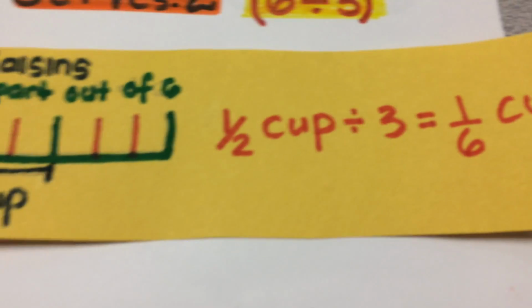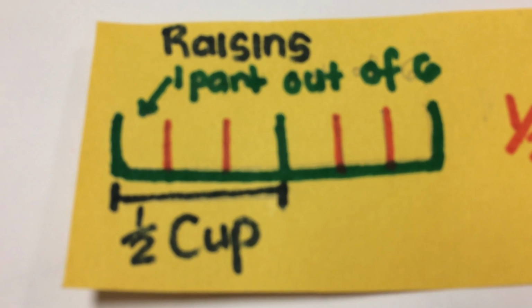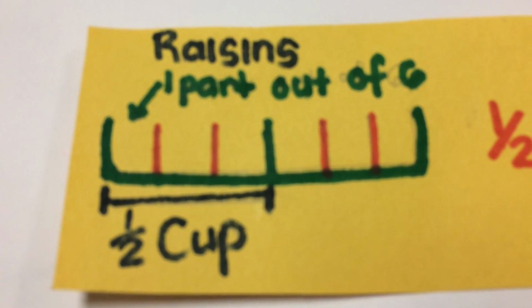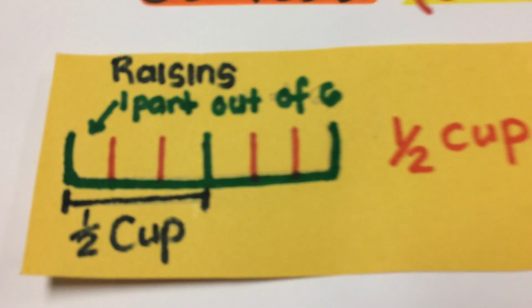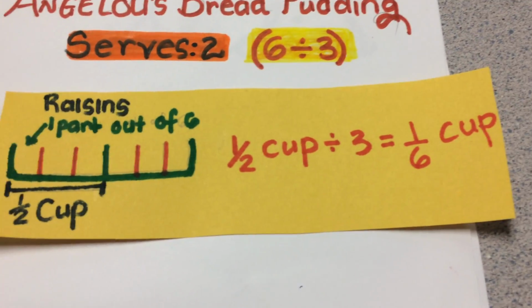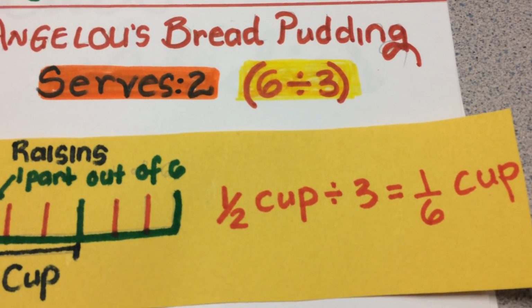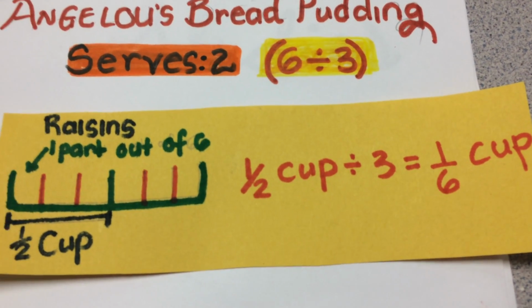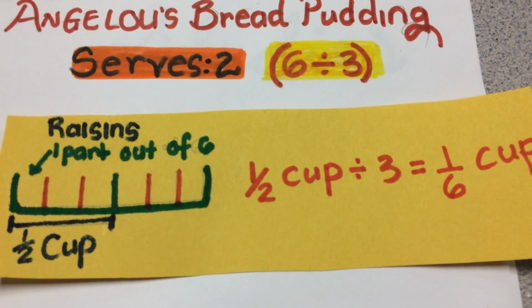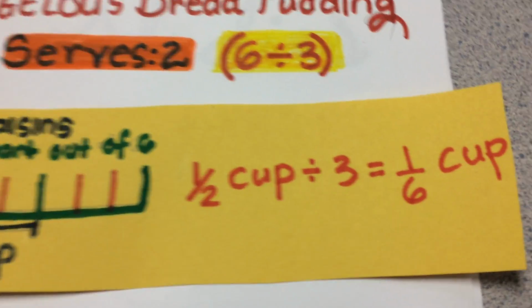In our model, we could put our half cup, represented there by breaking our whole into halves. Then of course, because we want to divide our ingredients into 3 parts so we serve 2 persons, we would divide each of those half cups into 3 parts. That would cause a half cup divided by 3 to give us 1/6 of a cup.